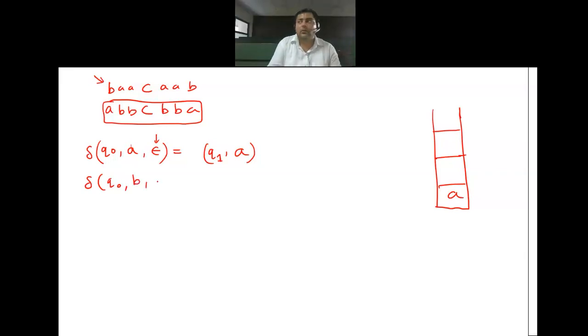On the stack, what will be there? Now I will have q1, and in case the symbol is B, then obviously I'm willing to push B. Therefore, the stack top will become B. Yes or no? Is there anyone who is having any problem in this?